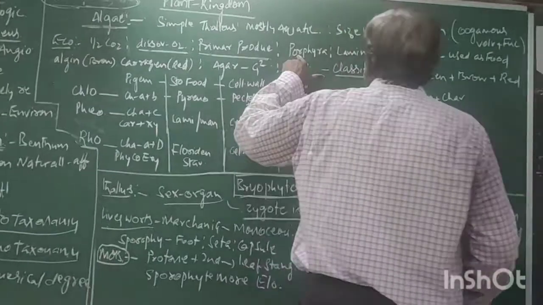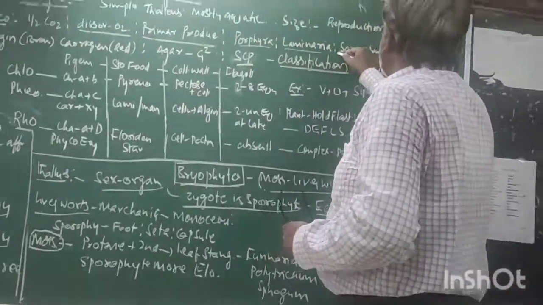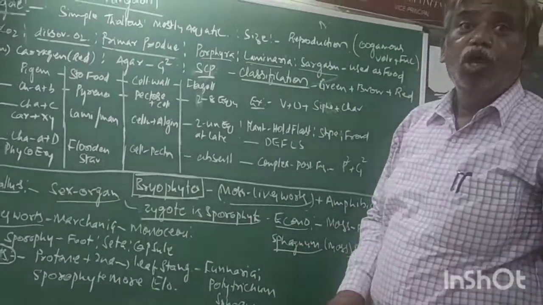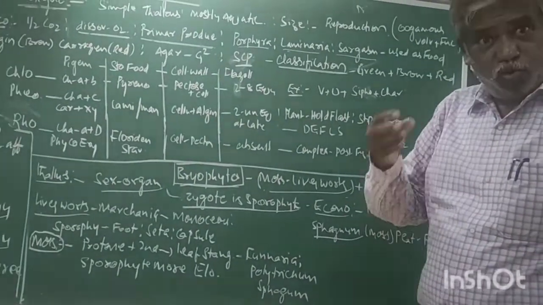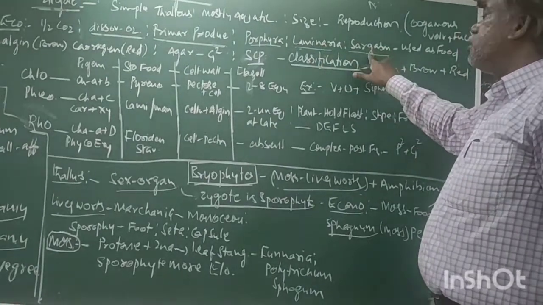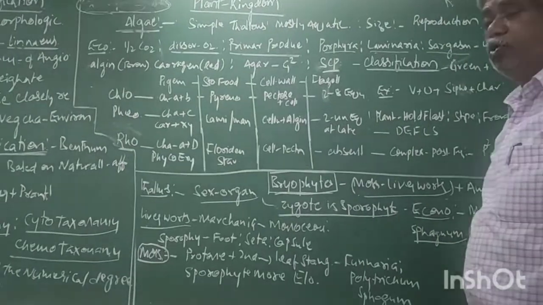Now, the algae Porphyra, Laminaria, Sargassum: these are 3 important marine species which are used as food for human beings. Porphyra, Laminaria, Sargassum, used as food for man.